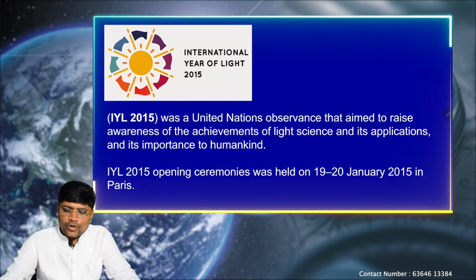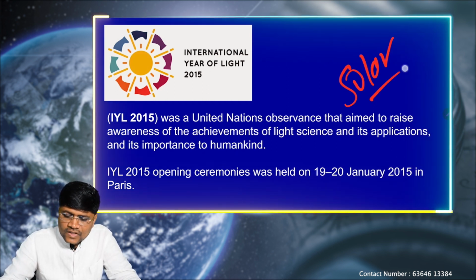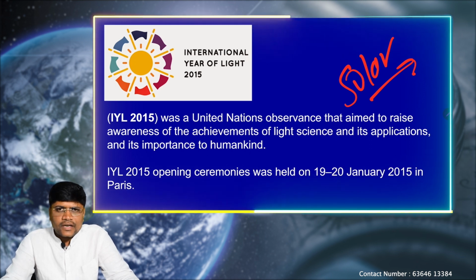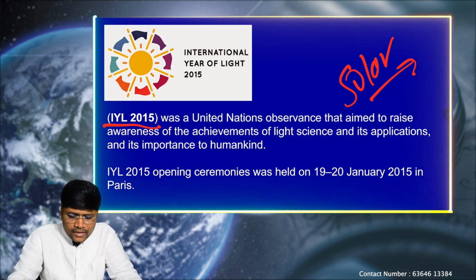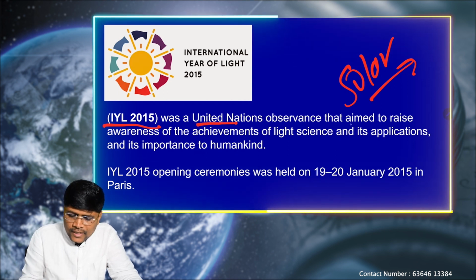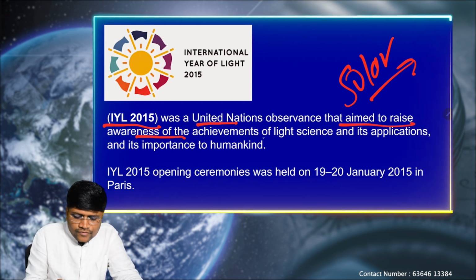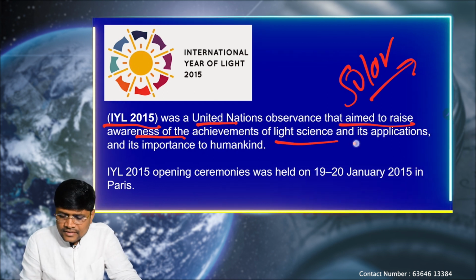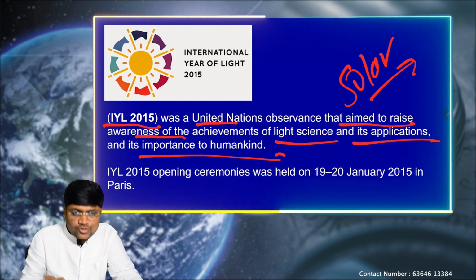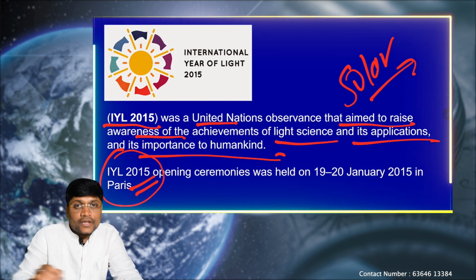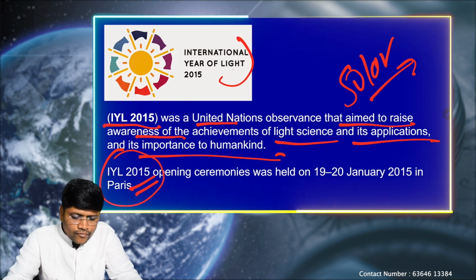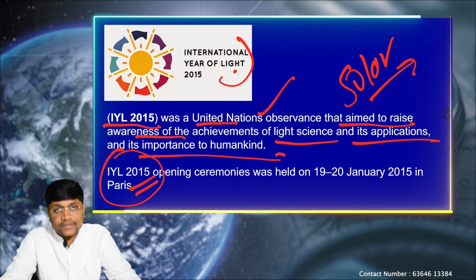See again, we know that solar light, the sun, is the major source of energy for us. In the year 2015, the United Nations observed this, aiming to raise awareness of the achievements of light science and its applications and its importance to humankind. That's why 2015 is observed as the International Year of Light. It is by the United Nations.